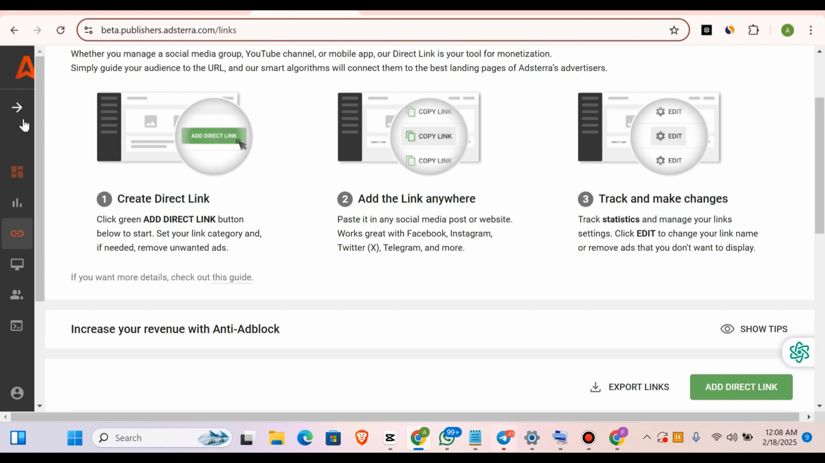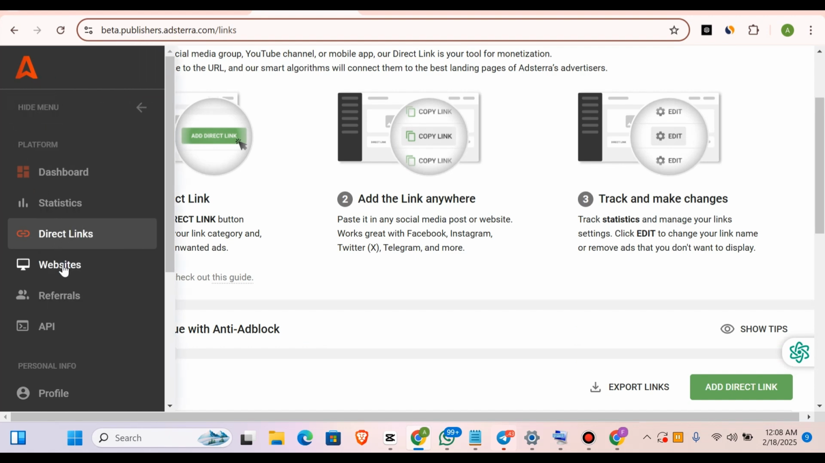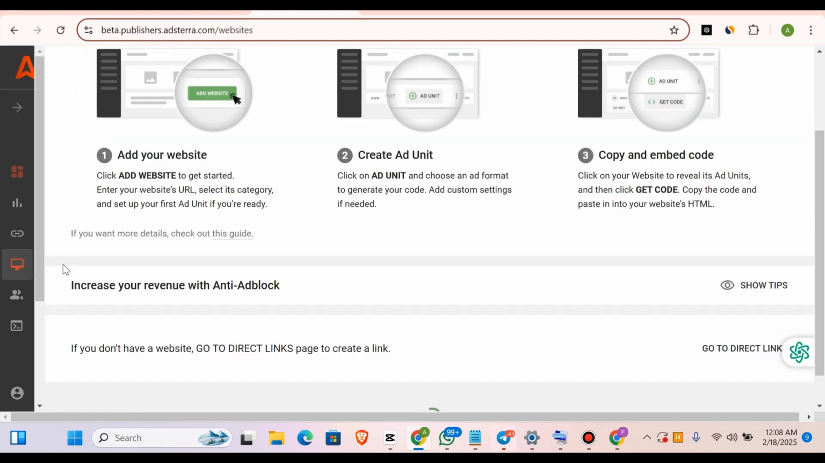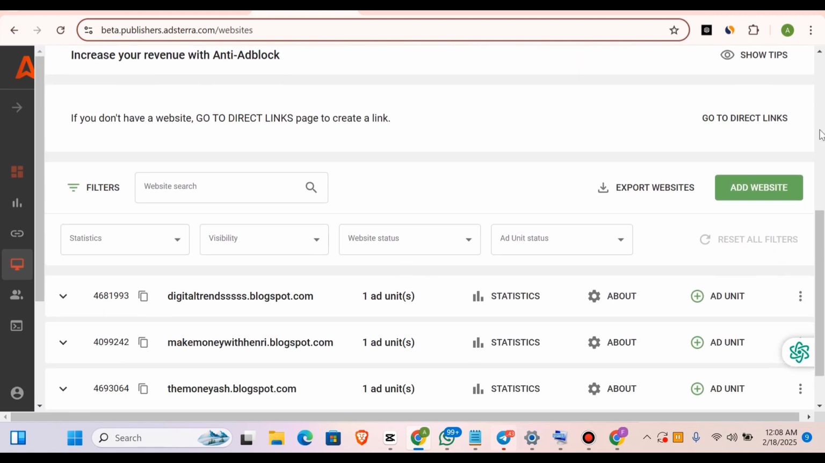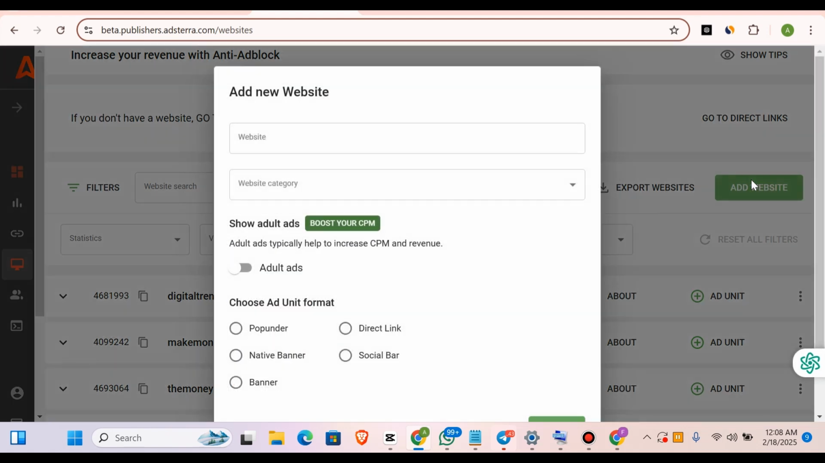All right, so once you come to this section, you're going to use both websites. So click on the website first. Once you click on the website, what we basically want to do next is click on add websites. So what's the website domain? Just as I said,